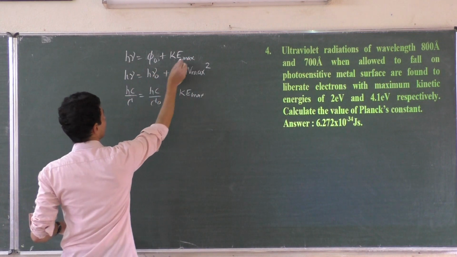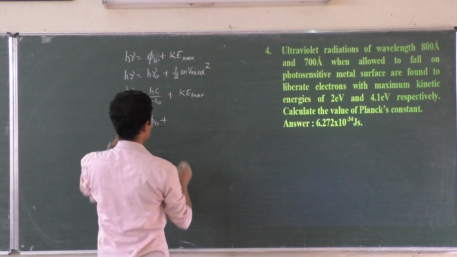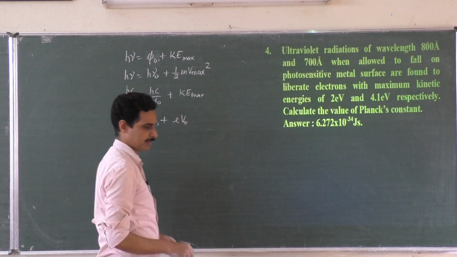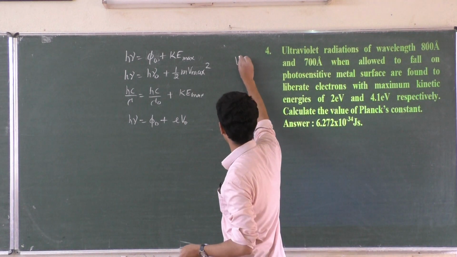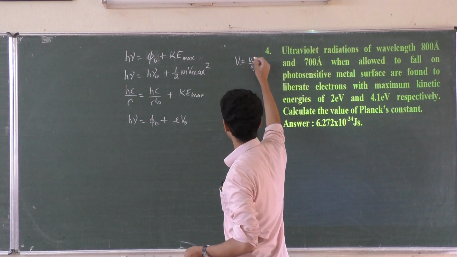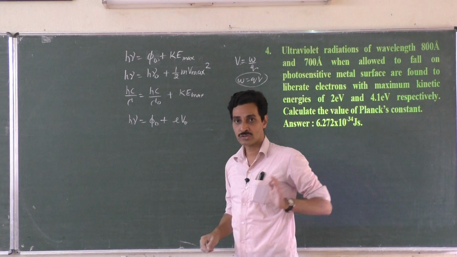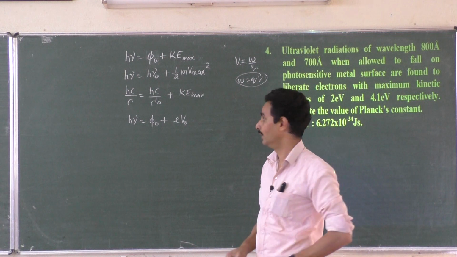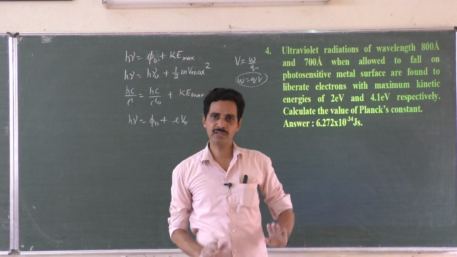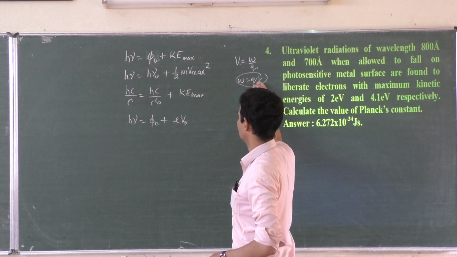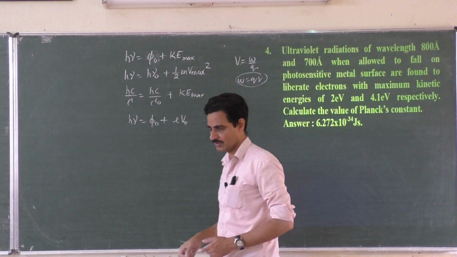And if I want to write the kinetic energy maximum, h nu is equal to work function plus, what is the kinetic energy maximum? e V naught, where V naught is the stopping potential, because the potential difference of the battery is the work done in taking the charge. So remember this always. Work done in taking the charge is the potential difference. What is work done? Q into V. So work done in stopping the electrons is the same work. Work done in accelerating a vehicle is equal to work done in stopping it. So work done is charge times potential. Charge of electron is e, V naught is the stopping potential. That itself should be the kinetic energy.